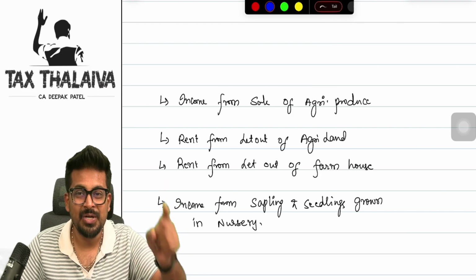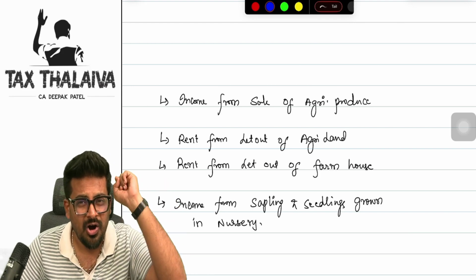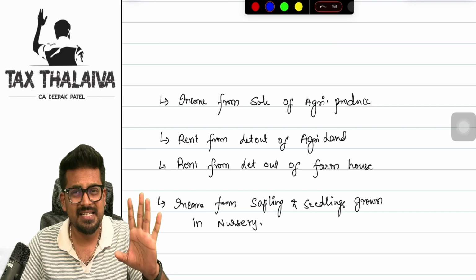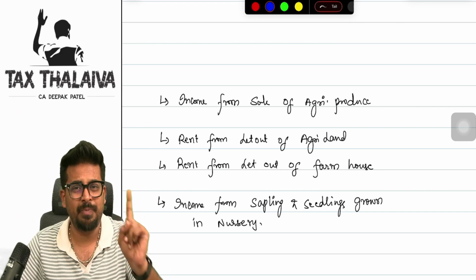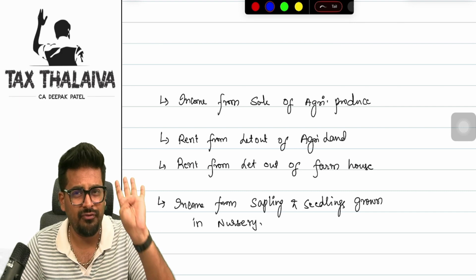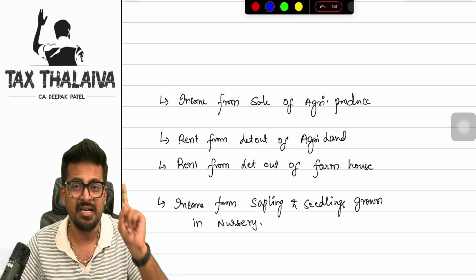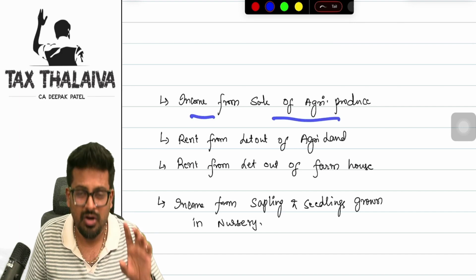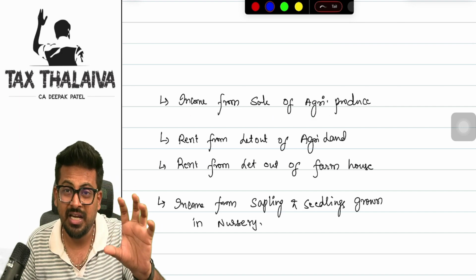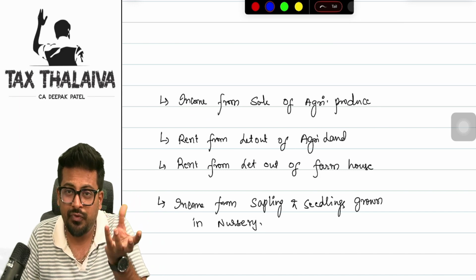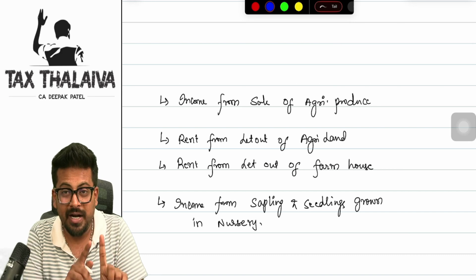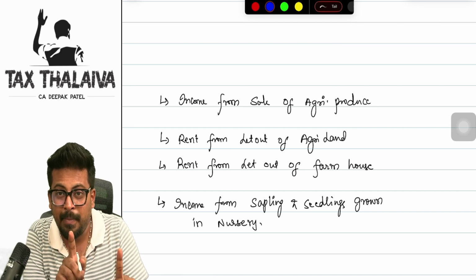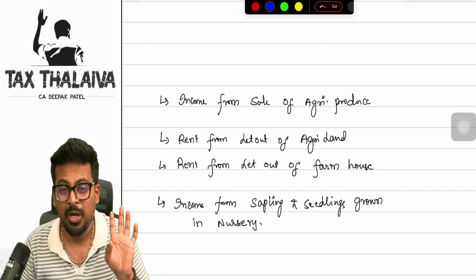Namaste, namaskar, vanakkam. So let me quickly clarify all kinds of doubts on the agriculture income concept. First, let's understand what is agriculture income as per the Income Tax Act. See, boss, there are only four kinds of things mentioned under Section 10 of the Income Tax Act. The first is income from sale of agriculture produce. Now, what is agriculture produce? Growing tomatoes from the land is agriculture produce, but conversion of the tomato into ketchup and selling it in the market is not agriculture produce, boss.